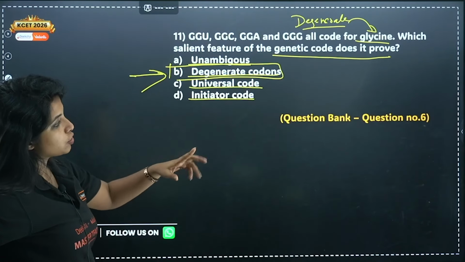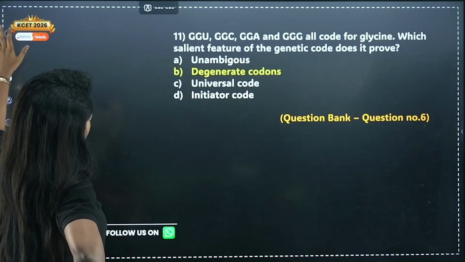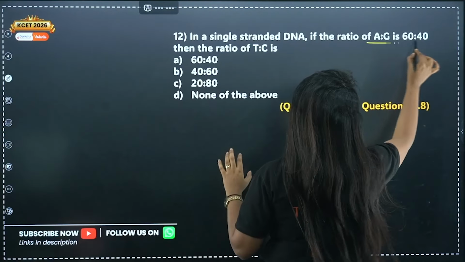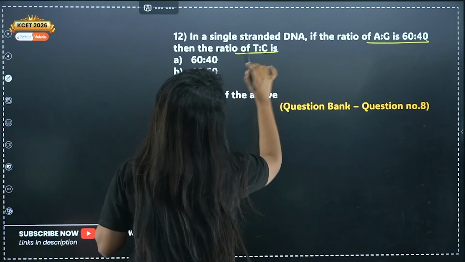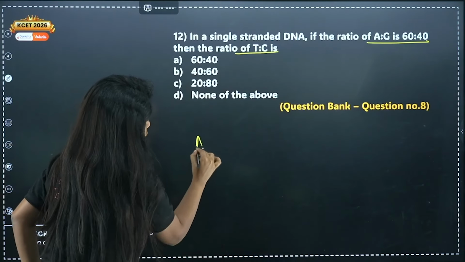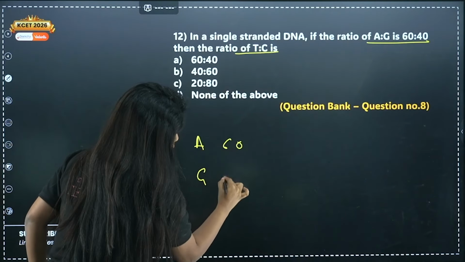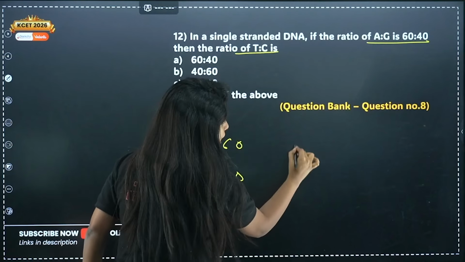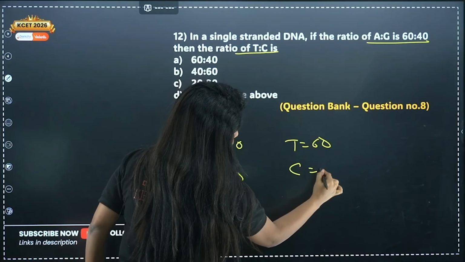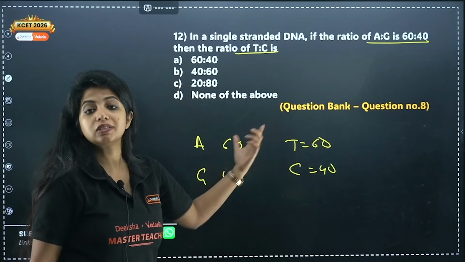Okay, so it's the question bank question number 6. Now, in a single-stranded DNA, if the ratio of A and G is 60 and 40, then the ratio of T and C is what? So all of a sudden when children see this question, what they do is, if A and G is 60 and 40, then A will equal T, right? So it will also be 60, and here also it will be 40. So 60 and 40, this also will be 60 and 40.